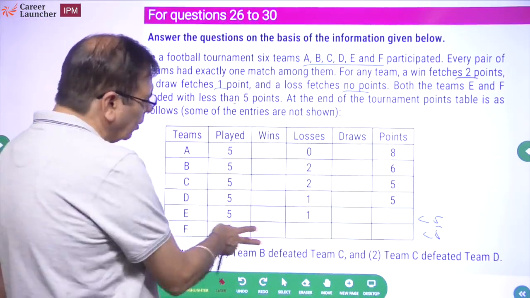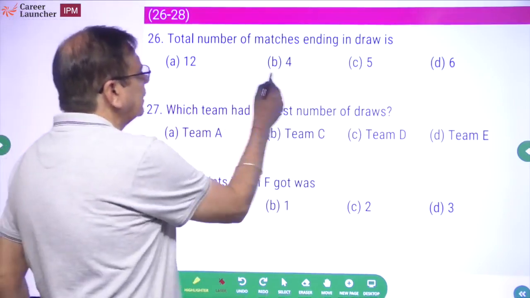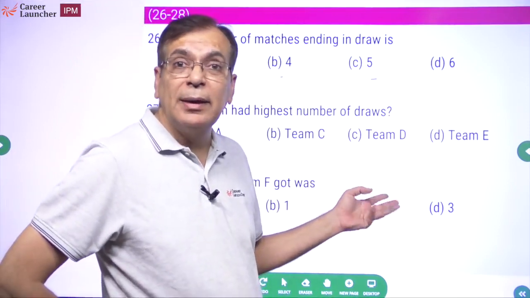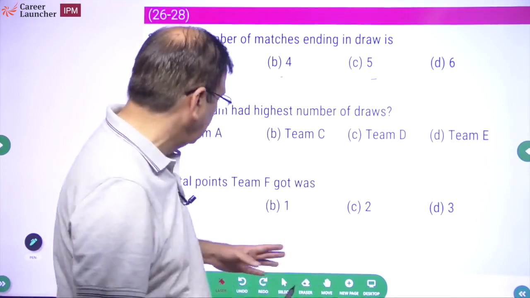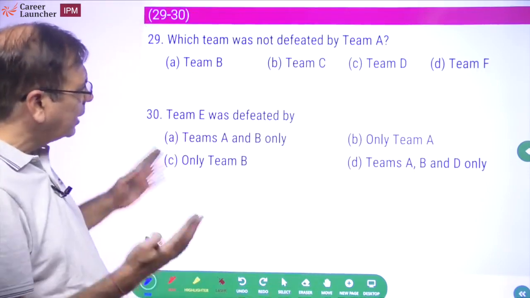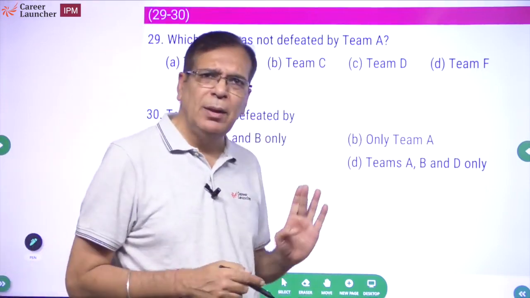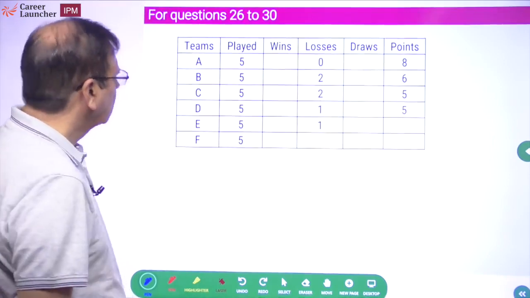Now, before we go, मेरे को यार सवाल देखने का शौक है. मैं सवाल देखूंगा. क्यों? मैं देखता हूँ कि सवाल में definite answers हैं. None of the questions is saying cannot be determined. None of these cannot be determined means I will not be able to possibly complete the table. So when I look at any of the questions, there are definite answers. इसका मतलब बहुत simple है. You will be able to complete the table, and not only that, the questions might also help you somewhat. Okay. So let's start here.